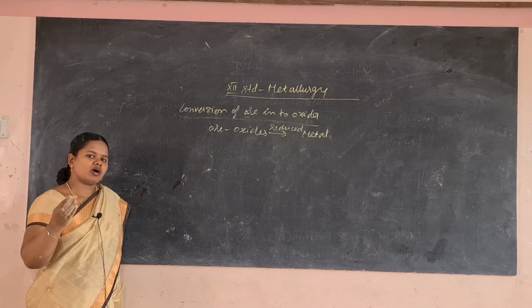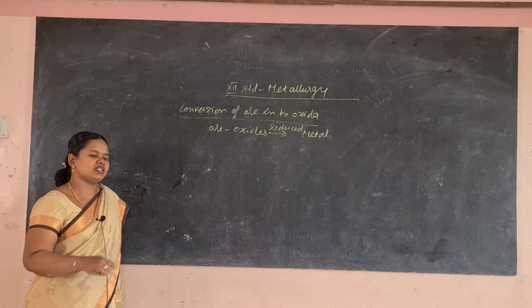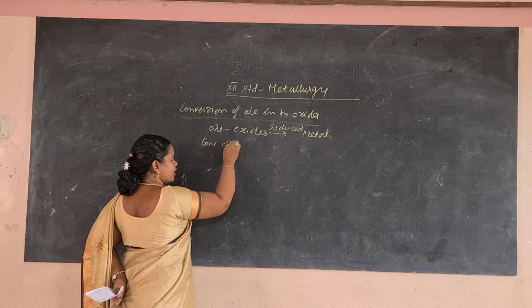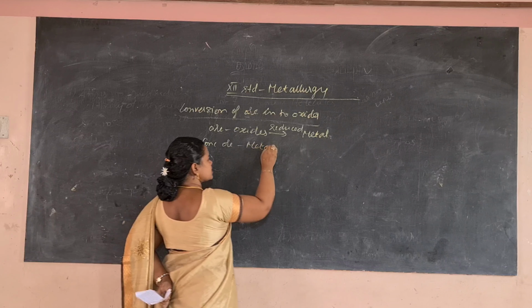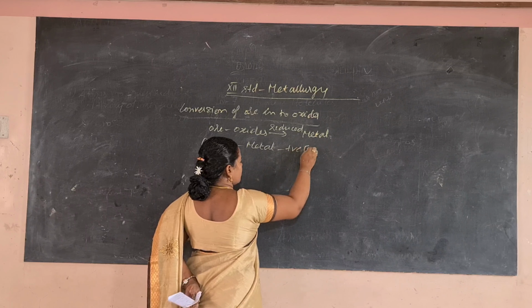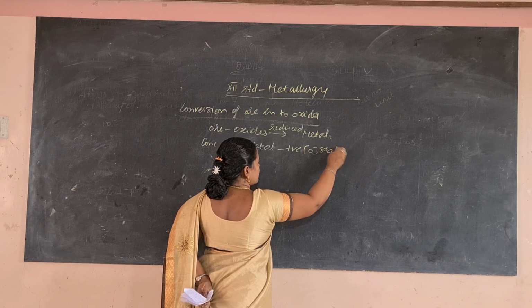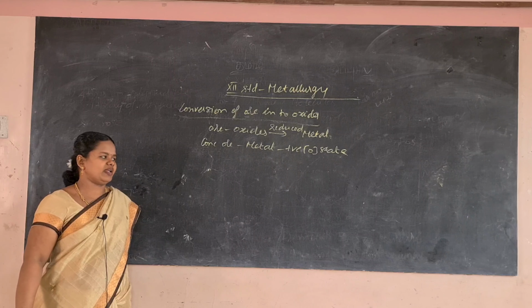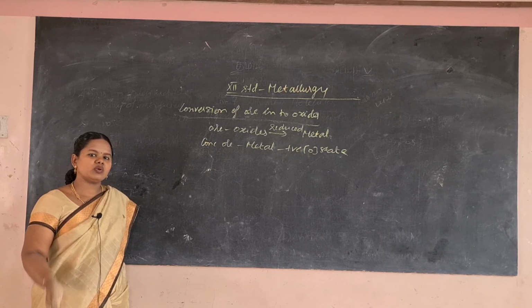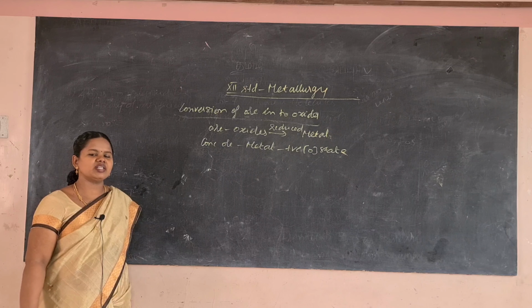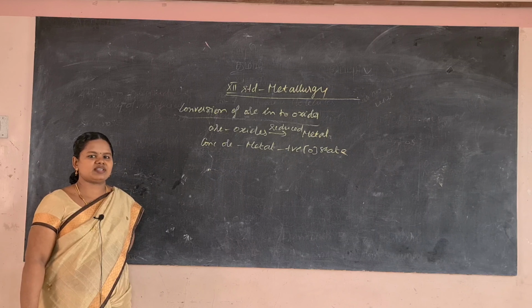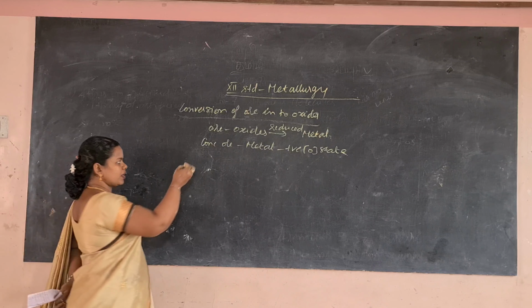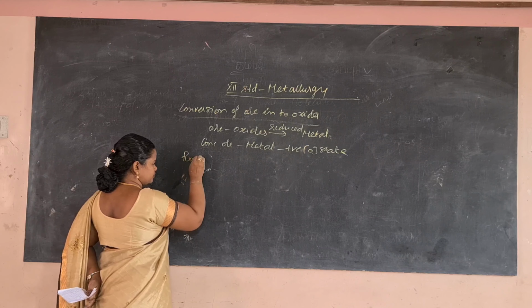When the concentrated ore is present, the metal is present in the positive oxidation state, so it will be easily reduced to metal. Here we are using different methods of converting the ore into its oxides, or conversion of the metal ore into its metal oxides. Okay, the first method is roasting.